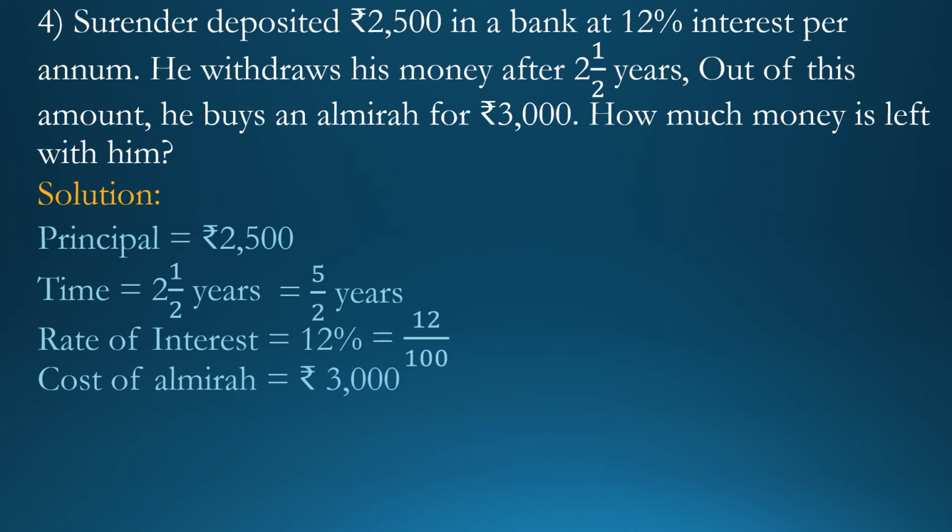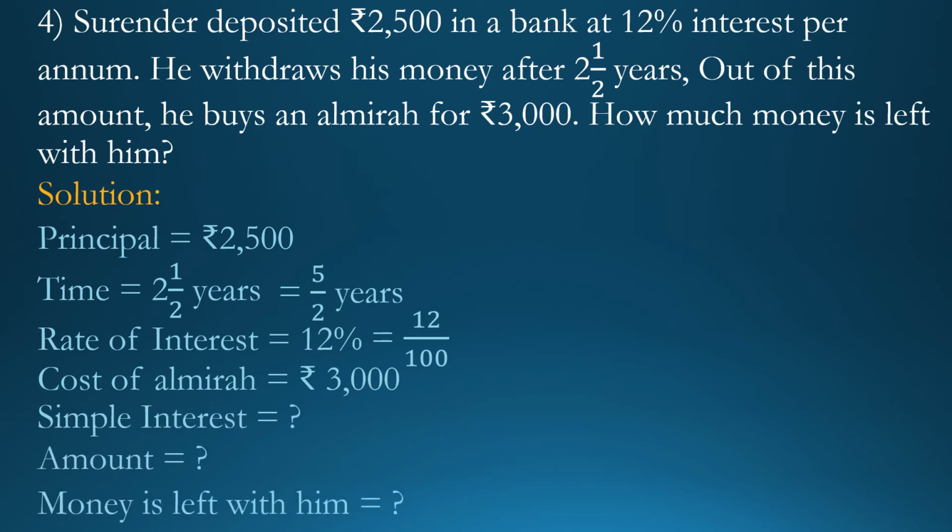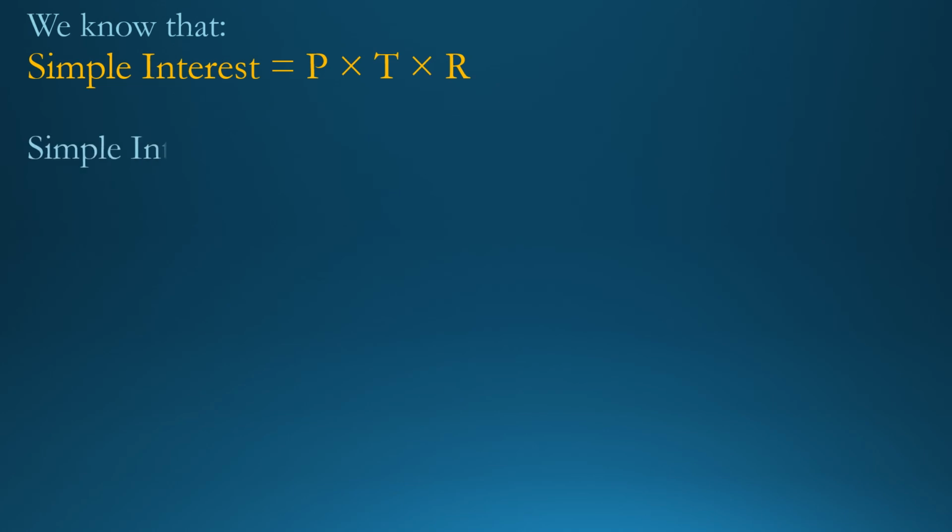Read the question carefully. Out of this amount. That means we have to find out the amount. But amount is equal to principal plus simple interest. Principal is given, but simple interest we don't know. So first we find the simple interest, then we find the amount. And then we find the money left with him. How? Let's see. We know that simple interest is equal to principal multiplied by time multiplied by rate of interest.